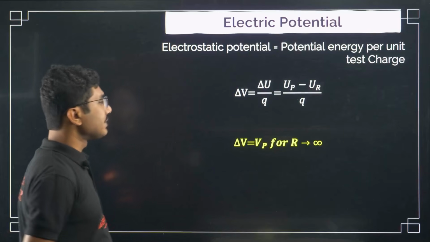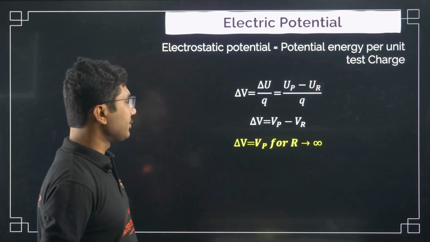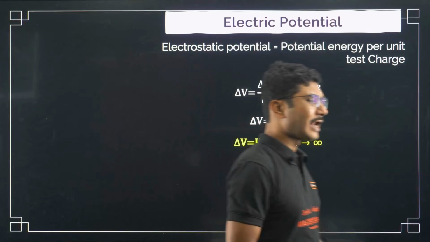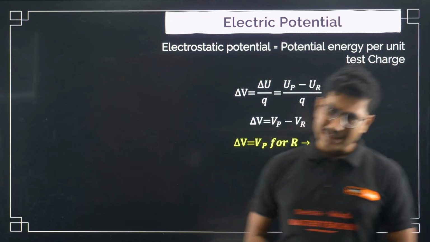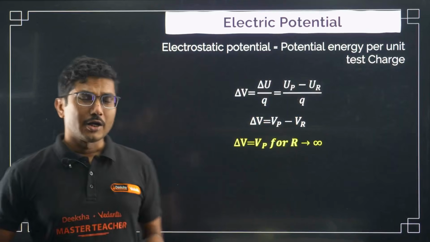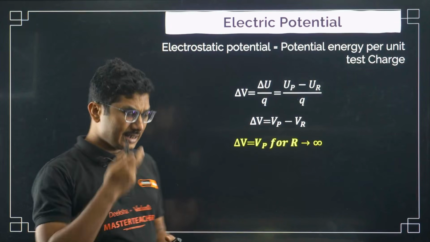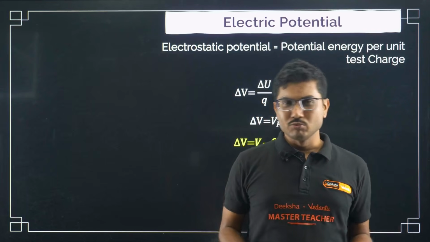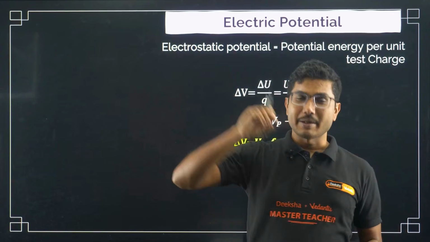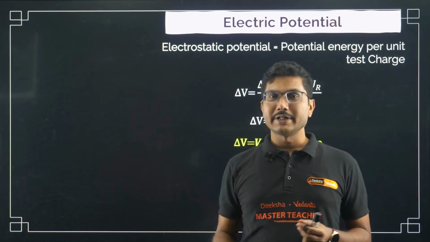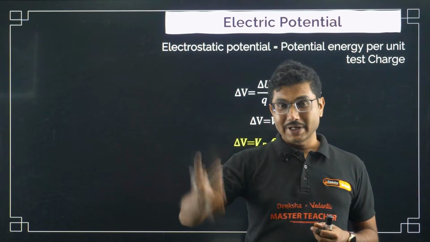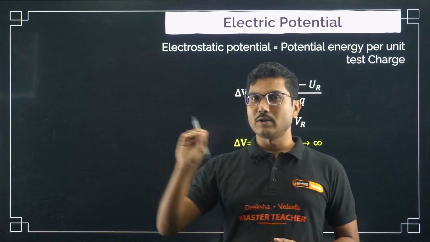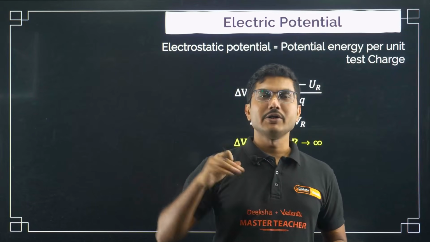Now we are going to discuss electric potential. Electric potential is slightly different from electrostatic potential energy or electric potential energy. In most cases we are discussing static charges. Charges are not moving. A charge is kept at a point, or even if it is moving by application of some force, you are applying some force and moving it from point A to point B, it is not continuously moving.